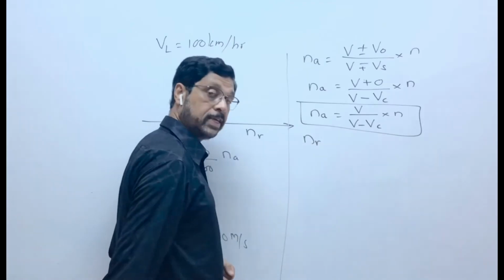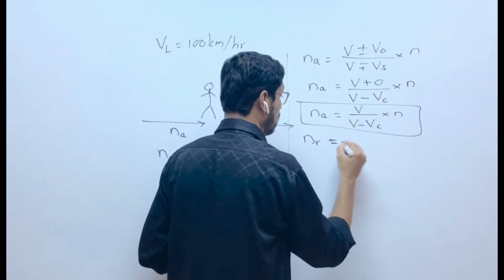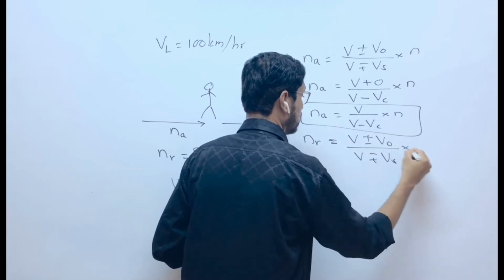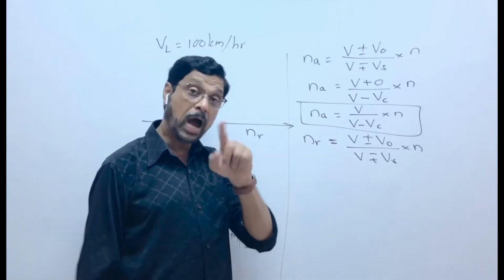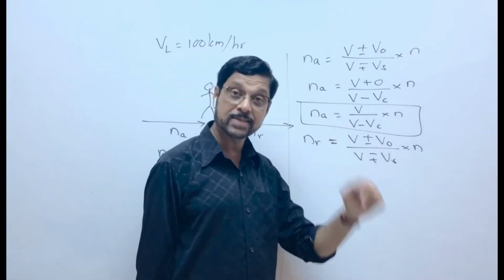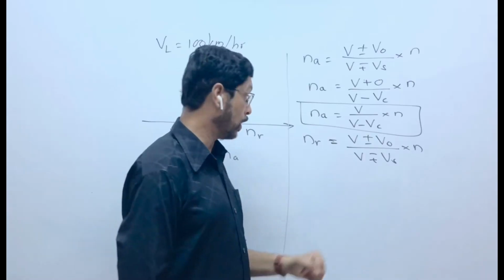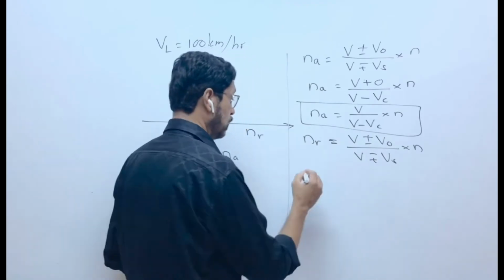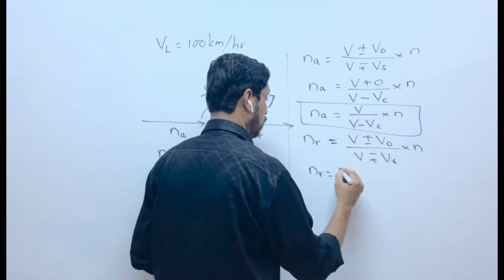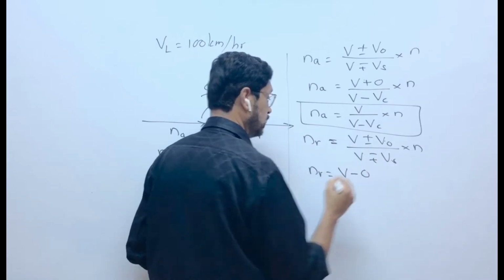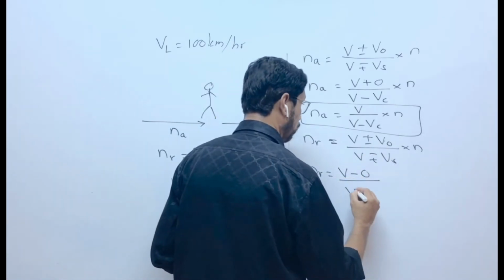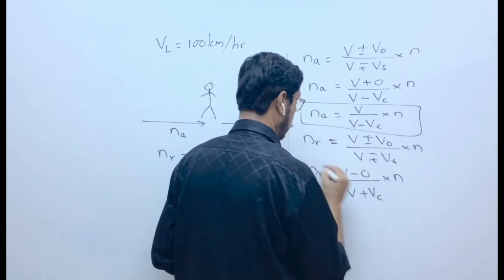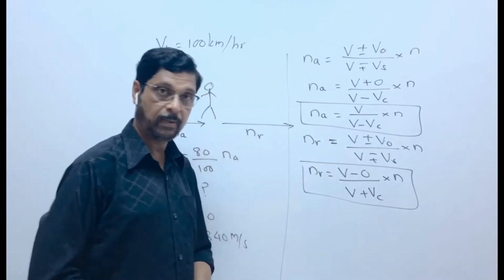Frequency while receding will be again the same formula, (V plus minus VO) upon (V minus plus VS) into N. But now you will have to use the second sign. Why second sign? Because the car is receding, going away, so minus on top and plus at the bottom. So frequency of recede will be V minus VO, which is 0, upon V plus velocity of the car into N. This is the frequency of recede.